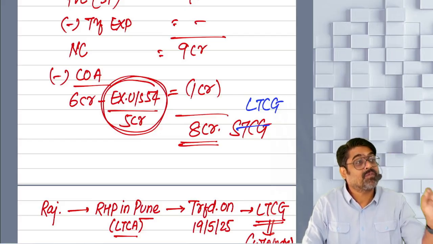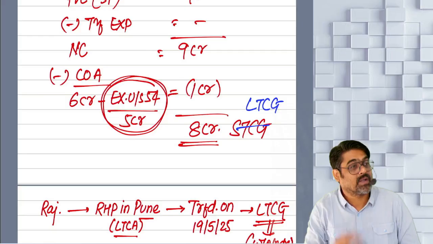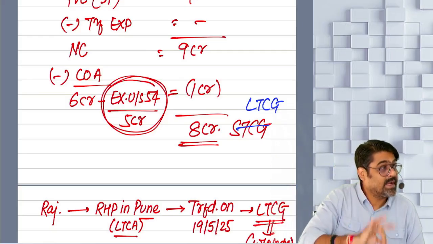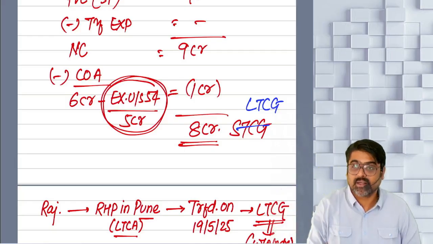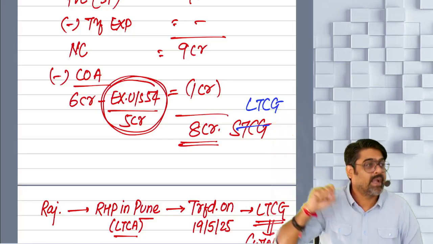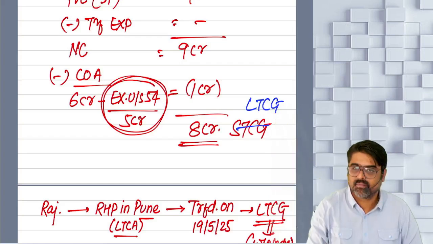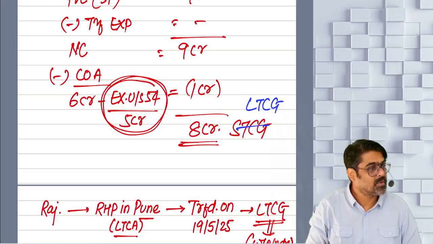From the date of transfer of this Jaipur property, within 1 year backward, 2 years forward, another property was purchased. Within the 3 years from the date of transfer of this Jaipur property, another property was constructed. It will be assumed that the investment in that property is made out of this 8 crores, and still this 8 crore can be claimed as exempt, because this is now a long-term gain on transfer of your Jaipur property.